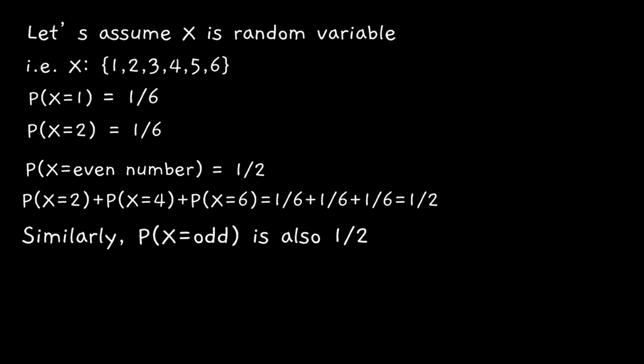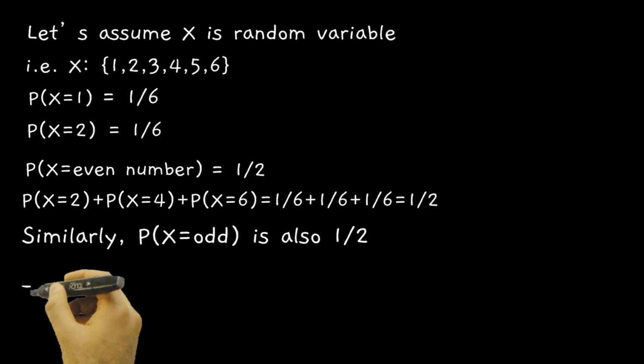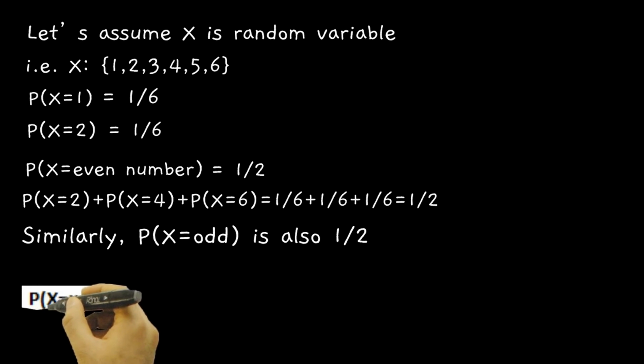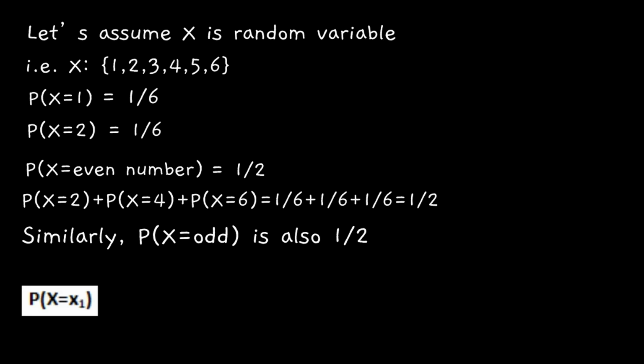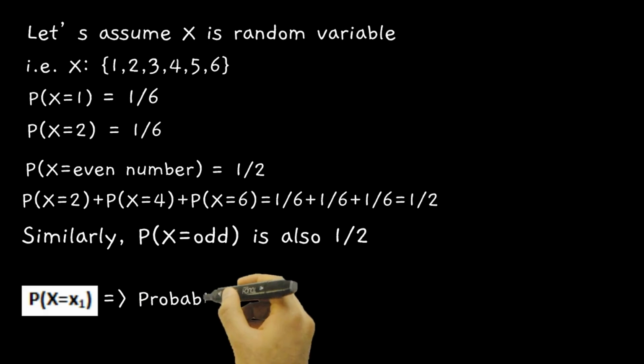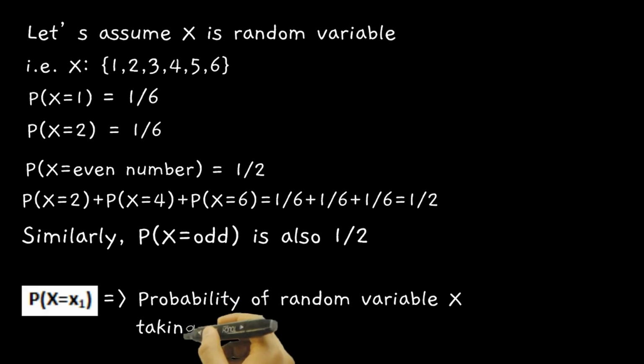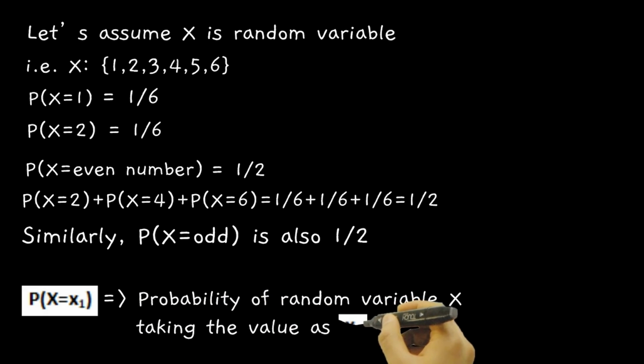If you see the notation p of x is equal to 1, we can read it as probability of random variable x taking the value as 1. If you see the notation p of x is equal to x1, then it can be read as probability of random variable x taking the value as x1. Sometimes p of x is equal to x1 is written as p of x1.